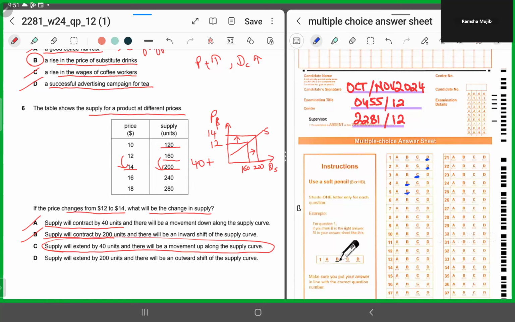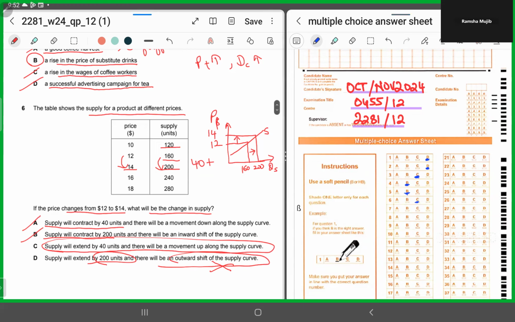It cannot be D because both parts of option D are incorrect. D says supply will extend by 200 units. Supply is not extended by 200 units, it's extending by 40 units. And there will be an outward shift of the supply curve. No, there's not an outward shift of the supply curve because we are on the same supply curve. We are talking about the price of the product itself, and whenever we are talking about the price of the product itself, we remain on the same supply curve or on the same demand curve, right? All right. So for number six, it has to be C.